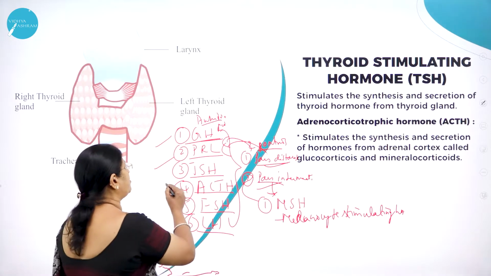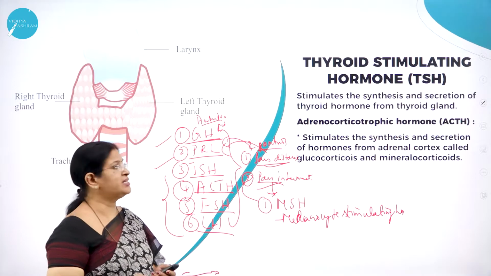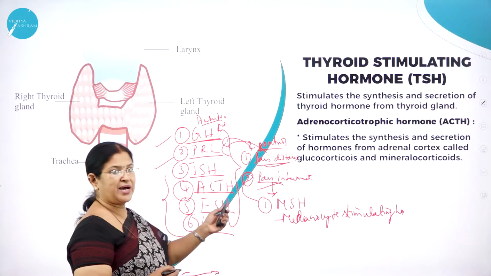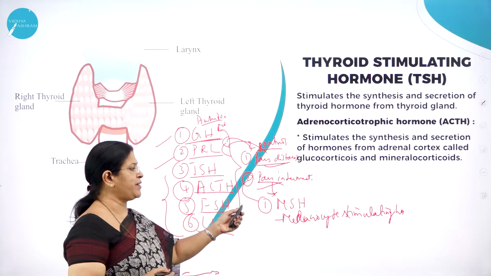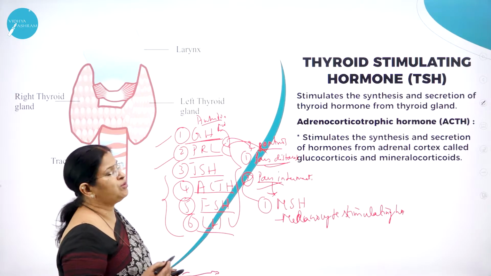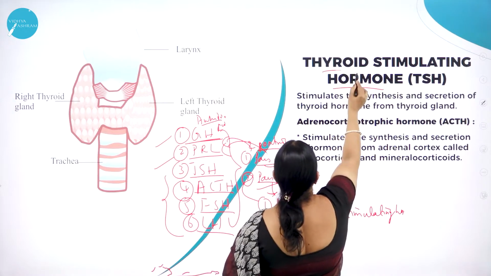Now let us study the remaining hormones produced by pars distalis of anterior pituitary, the hormone produced by pars intermedia, and also the neurohypophysis. So moving on to the thyroid stimulating hormone, TSH.